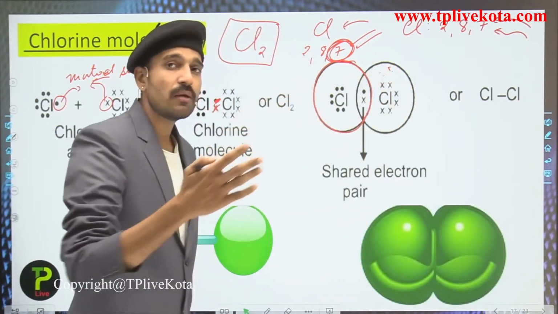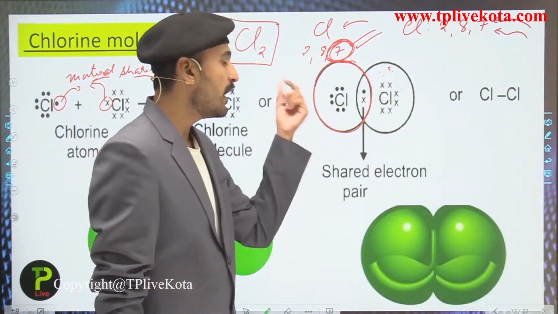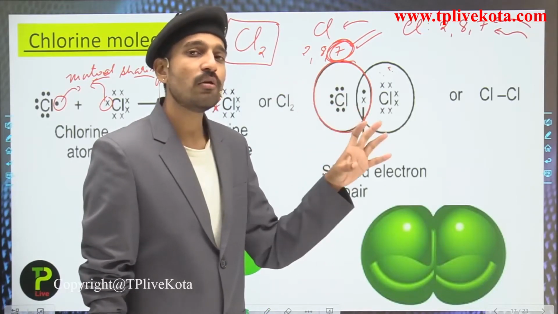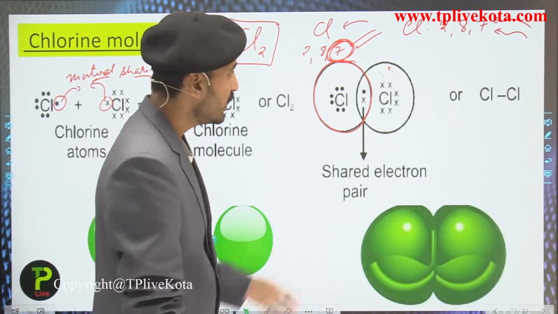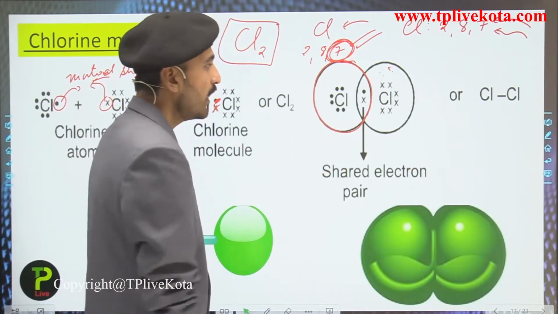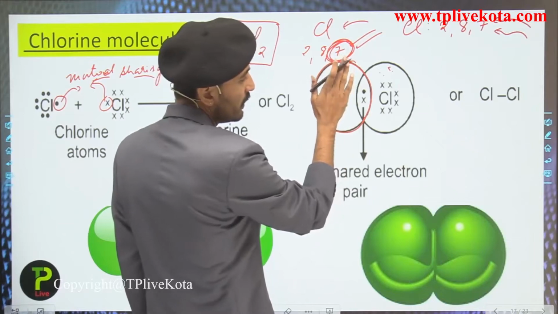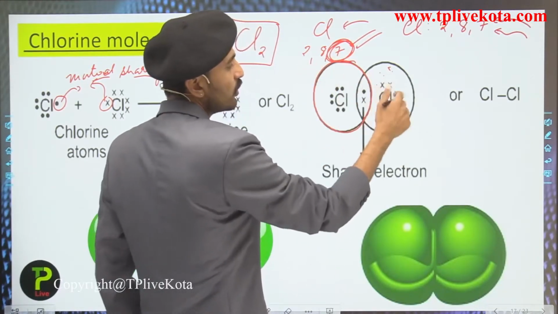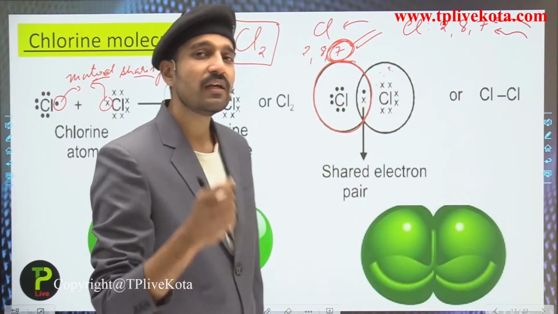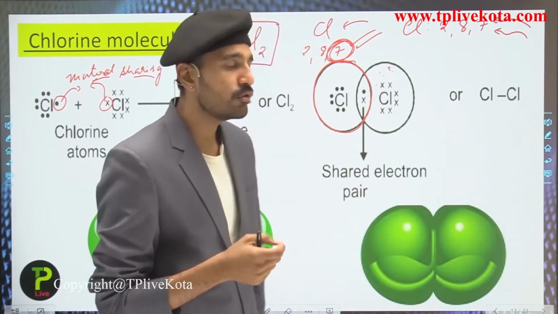So there are a total of 8 electrons around this chlorine atom. It means that its outermost shell, the octet, has been completed, so it has gained stability. And talking about this chlorine atom, you can see that it also has 1, 2, 3, 4, 5, 6, 7 and 8 electrons around it. It means that it also has 8 valence electrons in its outermost shell.